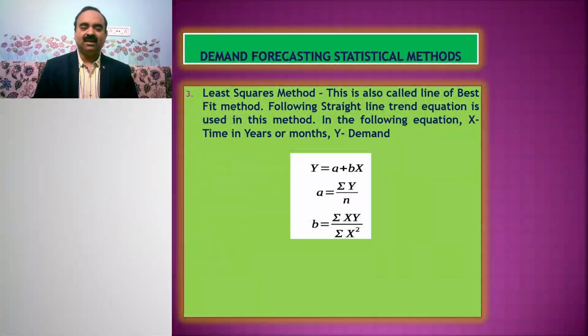The third trend projection method is the least squares method. This is also called the line of best fit method.